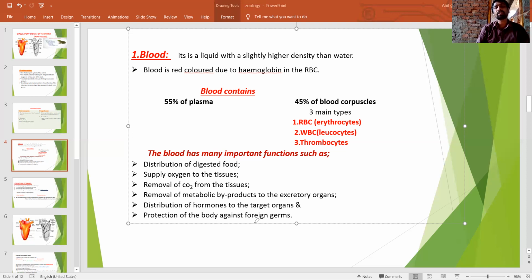When pathogens enter the body, WBCs like monocytes and lymphocytes attack the foreign particles and kill them. The WBCs are present in the blood. So this is another function of the blood. Okay. Next slide.